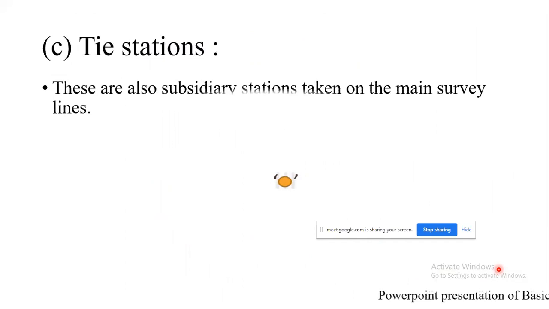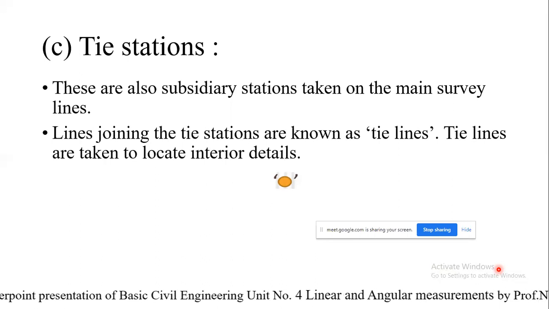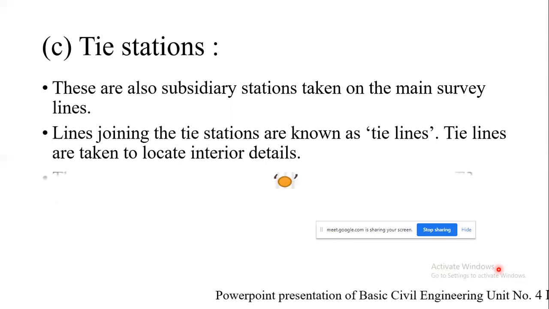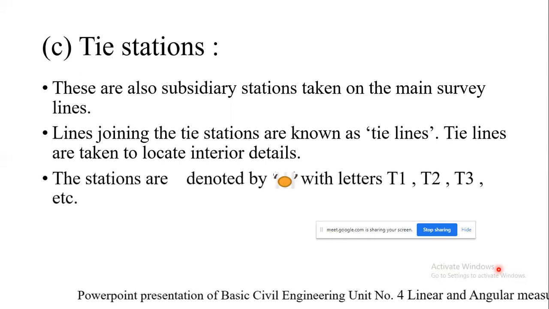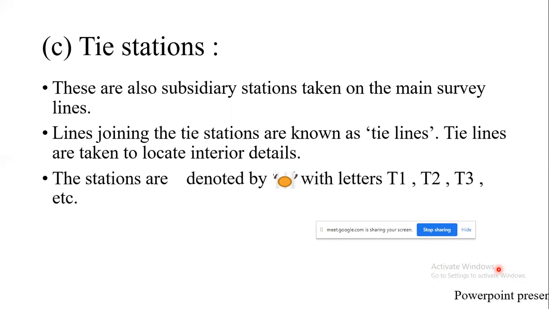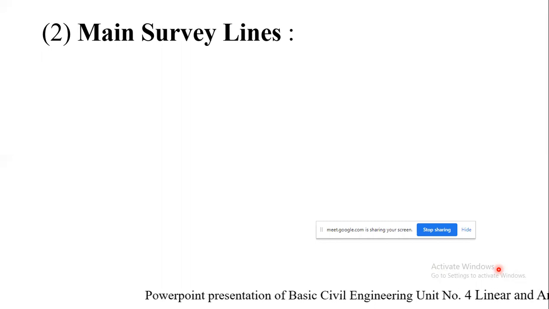The next point is regarding tie stations. These are also subsidiary stations taken on the main survey lines. The lines joining the tie stations are known as tie lines, and the tie lines are taken to locate interior details. Same as your subsidiary stations, these are also indicated by circles with letters T1, T2, T3, etc.